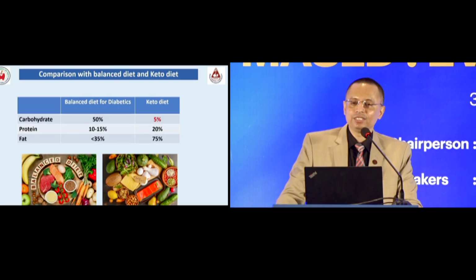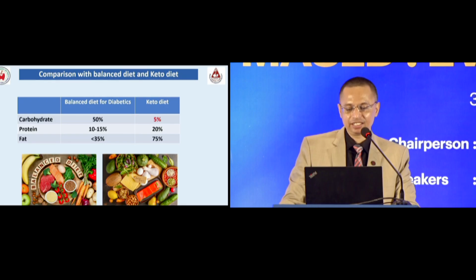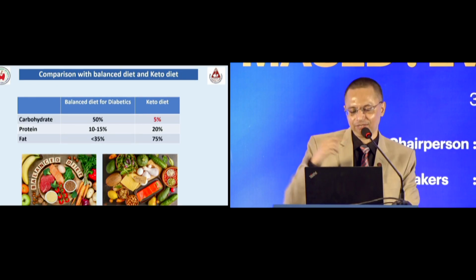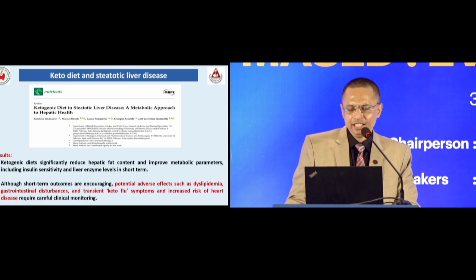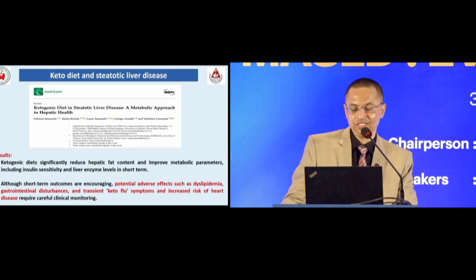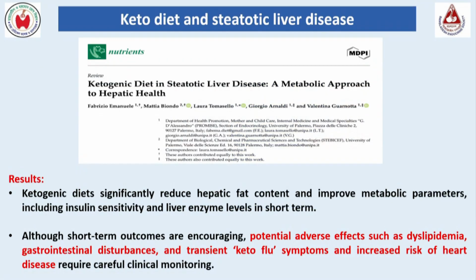This is the comparison of the balanced diet and ketogenic diet, where the carbohydrate content is very low, only 5%, protein 20%, fat 75%. This is a review article published in the Nutrients journal regarding the effect of ketogenic diet on steatotic liver disease. It has been shown that it significantly reduces hepatic fat content and improves metabolic parameters in the short term, but in the long term there are a number of adverse consequences like dyslipidemia, GI disturbance, transient keto flu, and increased risk of heart disease, which are the main limitations of ketogenic diet.